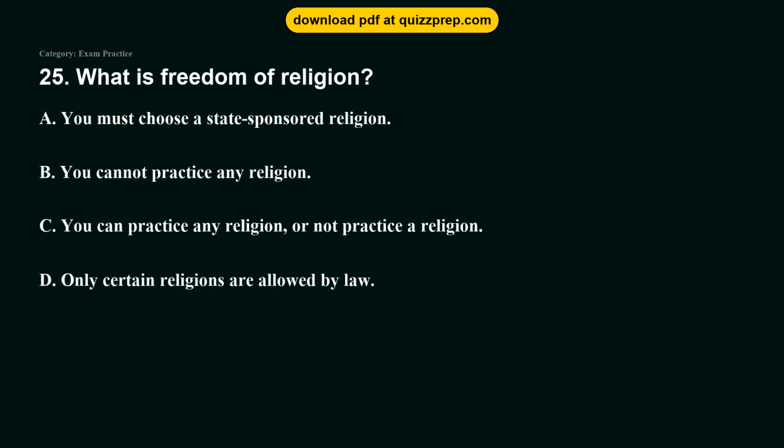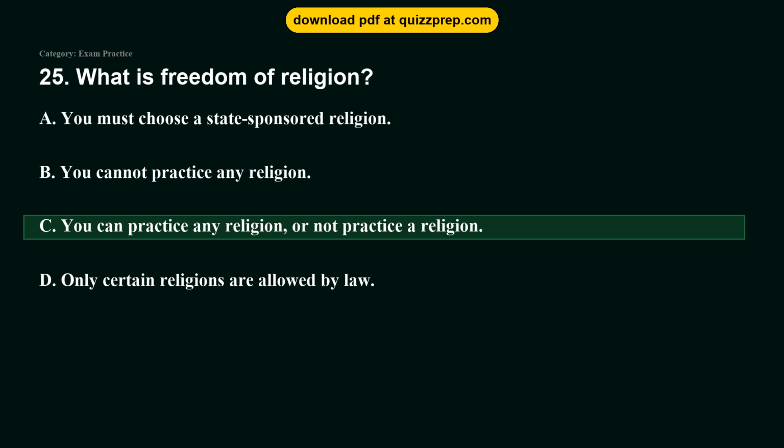Question 25. What is freedom of religion? Option A, you must choose a state-sponsored religion. Option B, you cannot practice any religion. Option C, you can practice any religion, or not practice a religion. Option D, only certain religions are allowed by law.